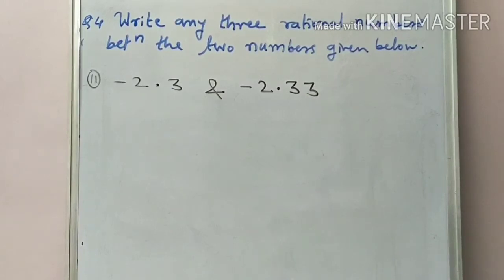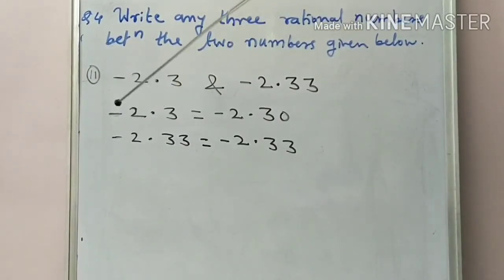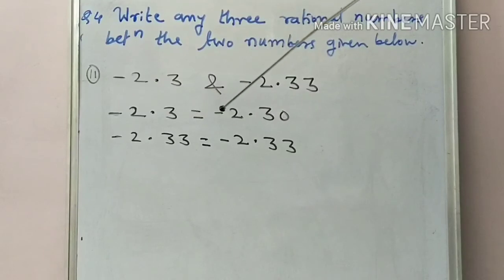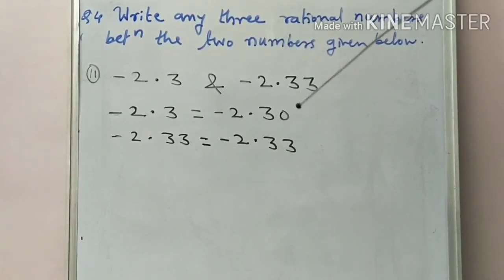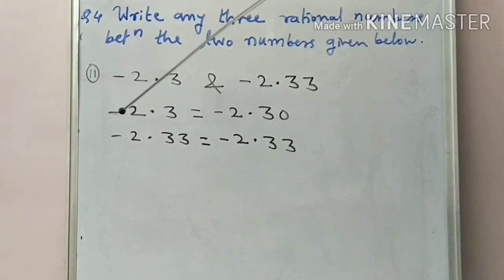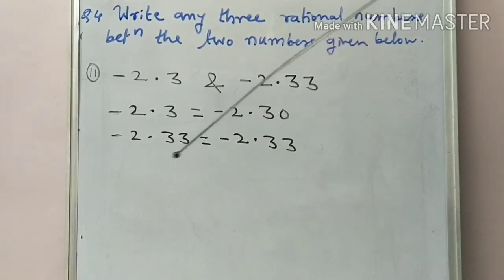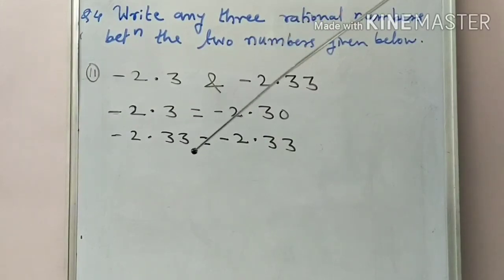We get minus 2.3 equal to minus 2.30, as when we add one or more zeros on the right-hand side of the decimal, the value does not change. So we write both numbers in 2 decimals: minus 2.30, and the second number as it is, minus 2.33.